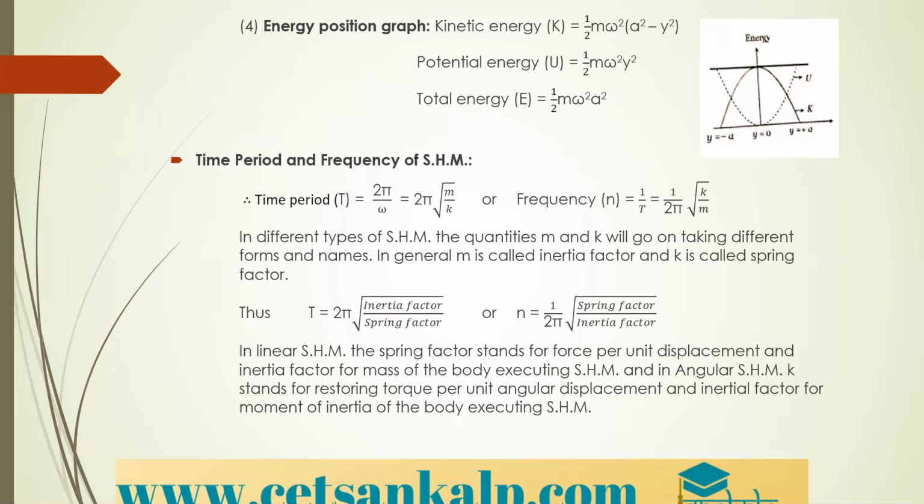Next concept: time period and frequency of simple harmonic motion. Time period is 2 pi divided by omega. Omega square is equal to k by m, therefore omega is equal to root of k by m. Frequency is given by the reciprocal of the time period. Therefore, we can write it as 1 by 2 pi into root of k divided by m. Remember the equations for time period and frequency.